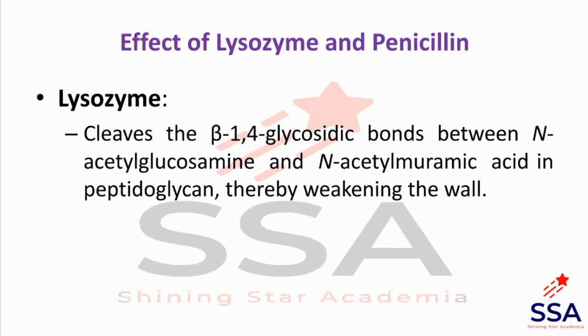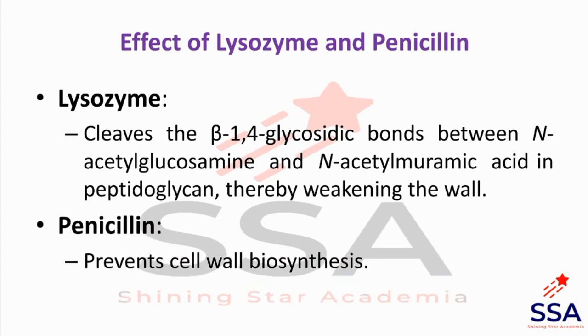Because the lysozyme enzyme breaks the glycosidic bond between the NAM and NAG units, the glycan chain cannot form. And this causes weakening of the cell wall because the bond breaks by lysozyme.